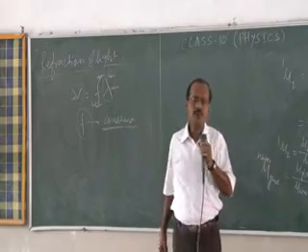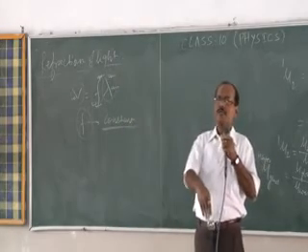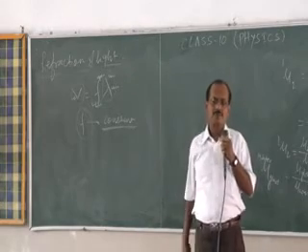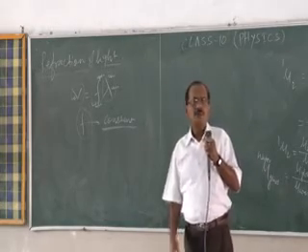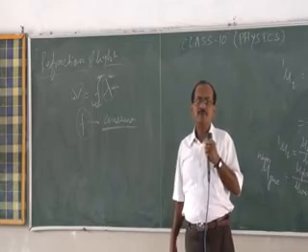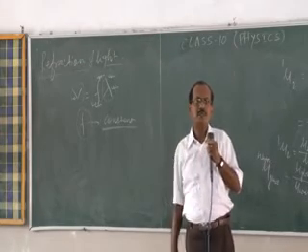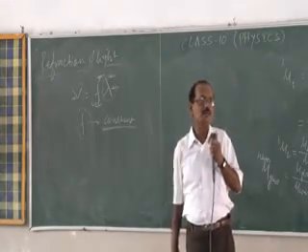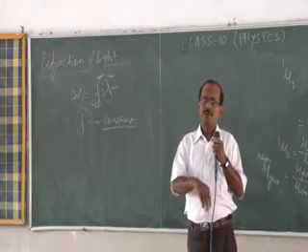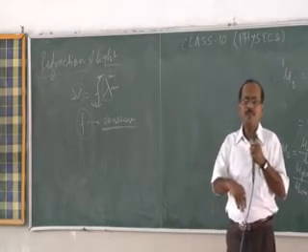If frequency is constant, when speed decreases, the wavelength will decrease. Or the other way, when light is traveling from a rarer to a denser medium, speed is decreasing, so obviously wavelength will also decrease.